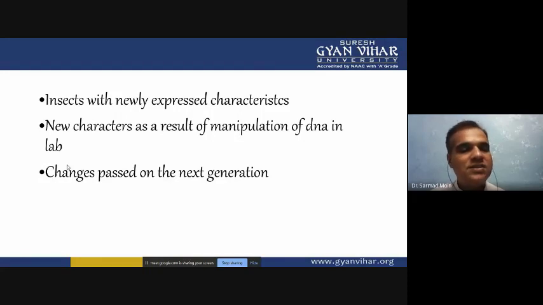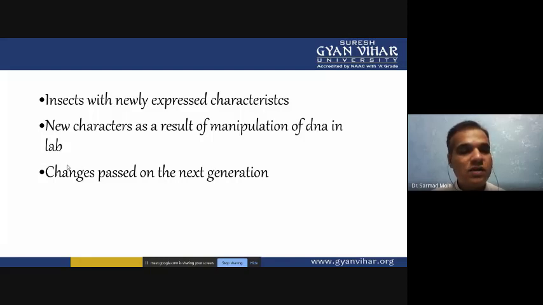So these three things are very important. First, we have to express the genes, and for gene expression, we have to transfer the gene. So the gene should be successfully integrated into the insect cells or insect genome, and after successful integration, it should be expressed as a transgenic protein. When it is expressed as a transgenic protein, then you can confirm the result of the manipulation of the DNA. If the gene transfer is not successful, you can't screen or select the successful transformation of the gene.